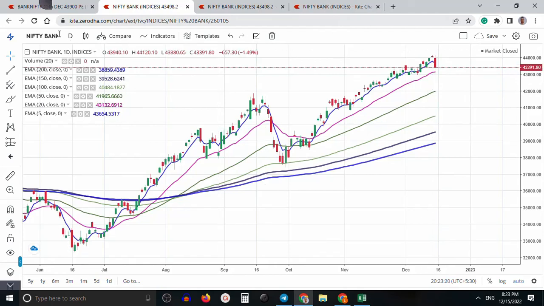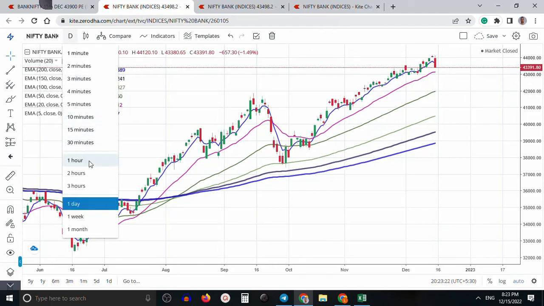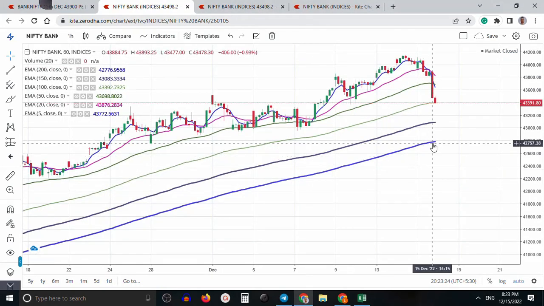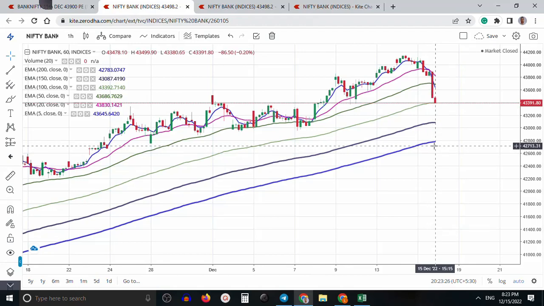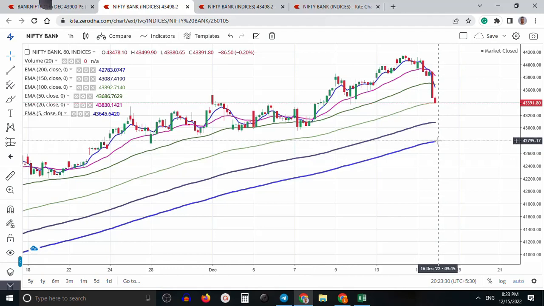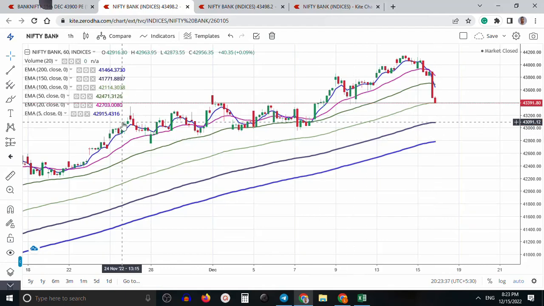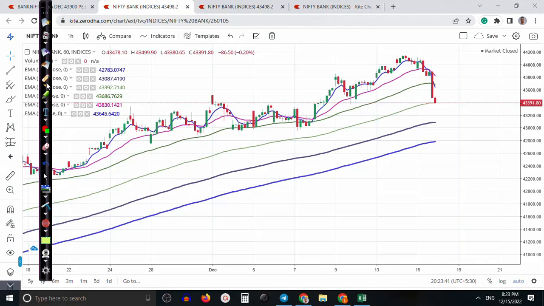Why? Let me show you the H1 chart. On the H1 chart the 200 moving average is somewhere here, all right, around 43800. There the 200 exponential is a probability to pull back to this level. All right. So if you see in a small time frame, 30 minutes, there is the 200 exponential moving average exactly, but price here you can see previous market